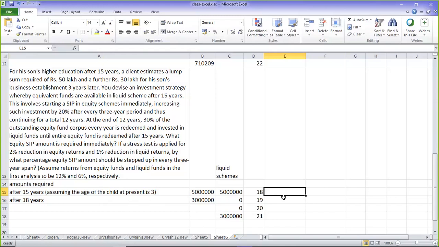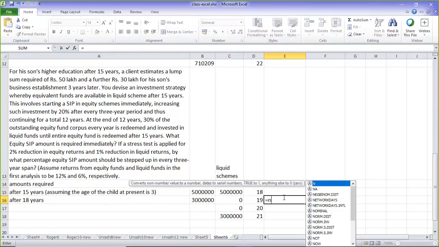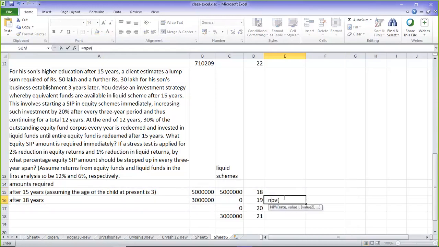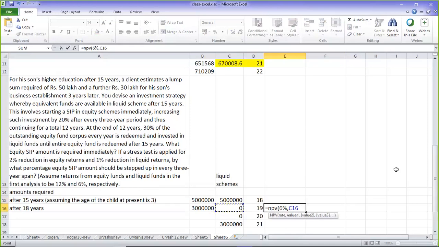So what I do here, 1 year prior I need to do the NPV. NPV, open the bracket. Rate is how much? Liquid return is 6%, comma, values from the second year, 1, 2, 3, comma, close the bracket, and then the first entry you just add.